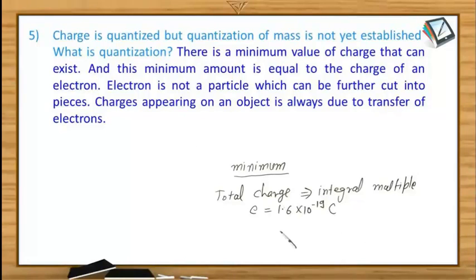So charge appearing on any object is due to the transfer of electrons, and electron has got this charge value. So the charge will always exist in the form of integral multiple of this electronic charge. As far as mass is concerned, we cannot say anything because we are not aware whether the mass is quantized or not. So quantization of mass is yet not established.